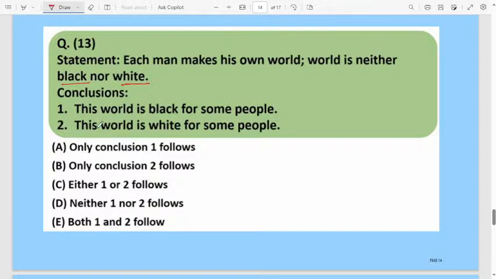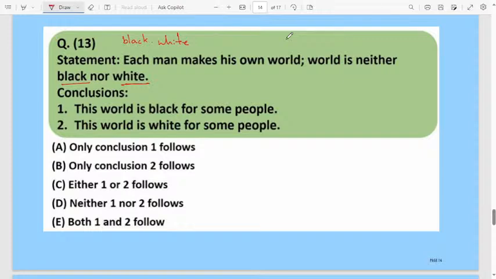Conclusion. This world is black for some people. This world is white for some people. Both are also correct. In the statement itself, it is given that each man can make his own world. In his own world, he may consider black, he may consider white, maybe different colors. Every person is different. How he makes his own world? Maybe I will make my world blue because I like blue.